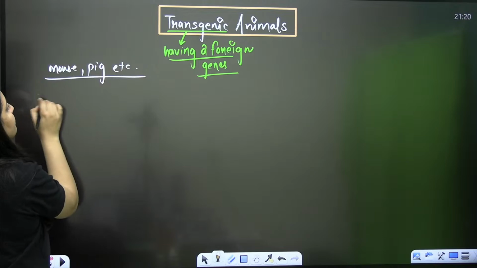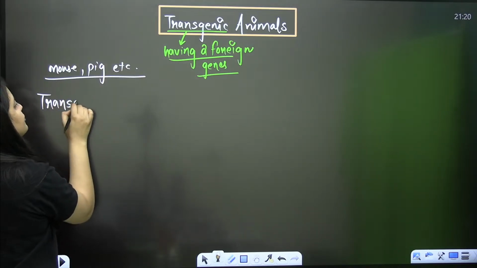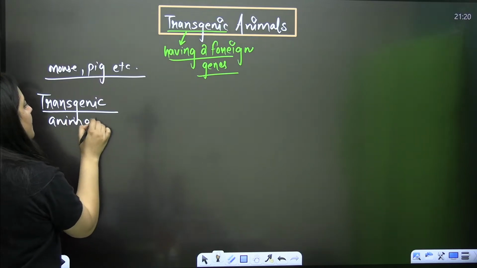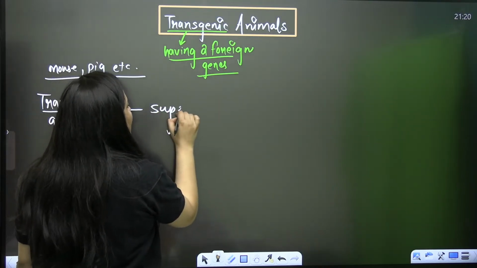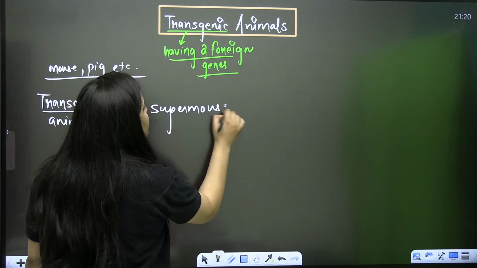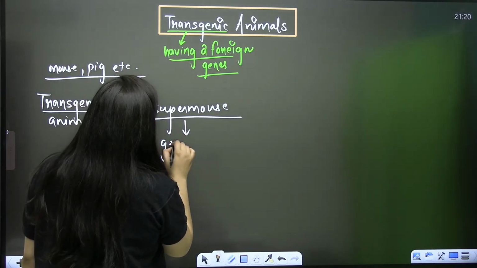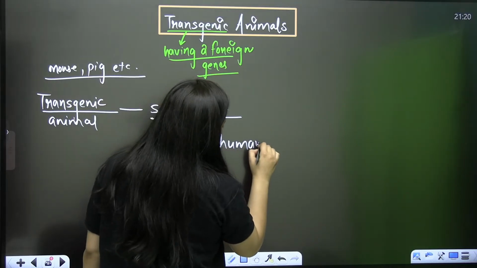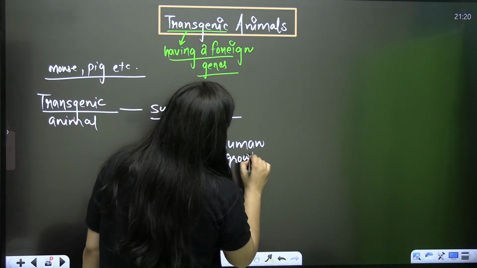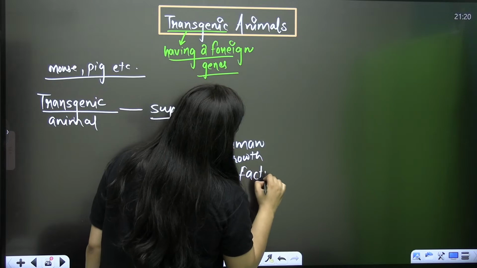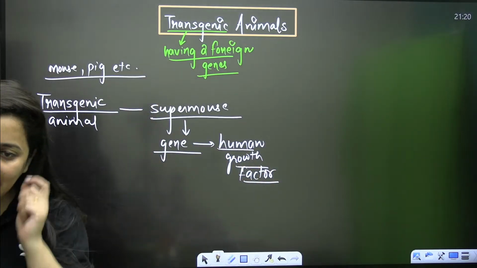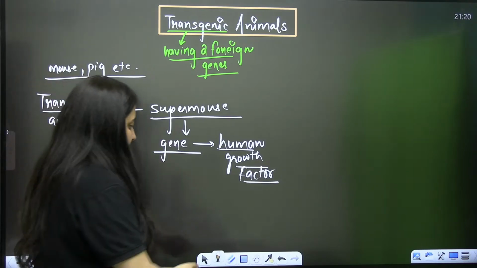There are many, and the first transgenic animal formed was a super mouse. Why super mouse? Because it is having a foreign gene. Which gene? The gene having human growth factor. Obviously that's why it is a super mouse, because the growth will be more in that case. So this is a transgenic animal.